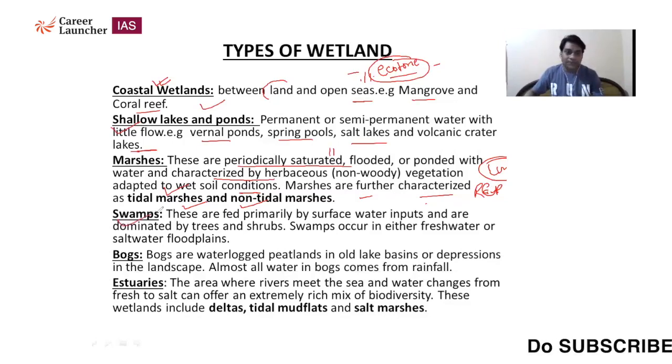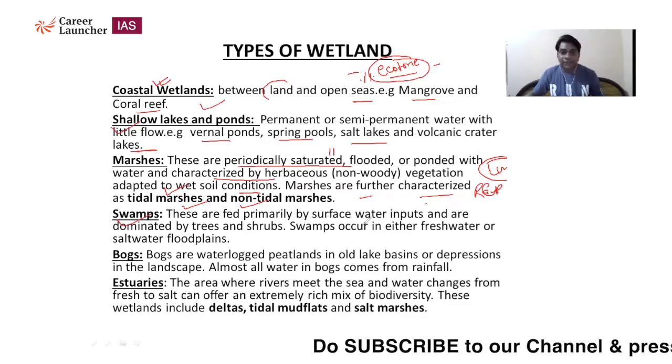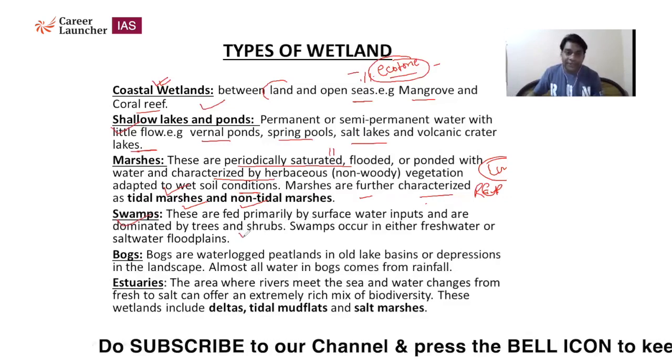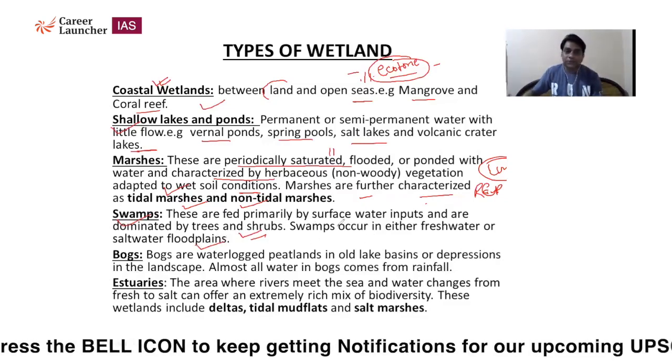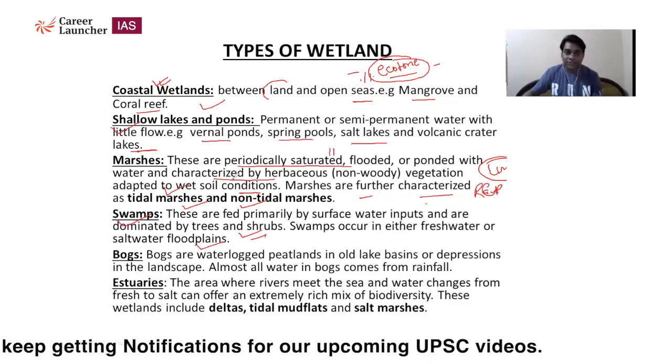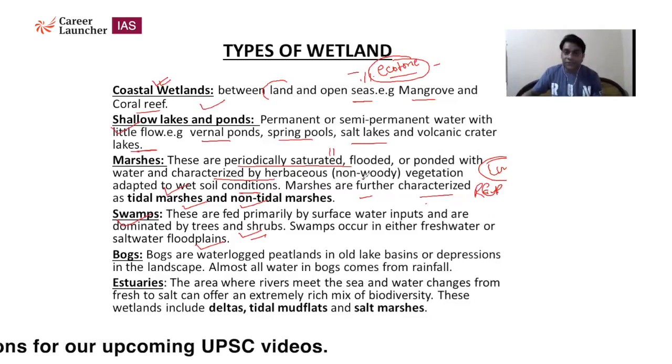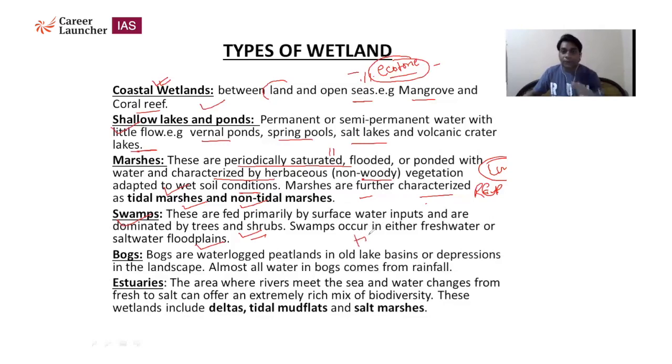That island basically includes water. Another one is called swamps. Swamps are fed primarily by surface water inputs and are dominated by trees and shrubs. Swamps occur in either freshwater or saltwater floodplains. So swamps are very different from marsh areas. In marshes you will see herbaceous vegetation, but in swamps there is a presence of trees and shrubs, proper woody vegetation. You will see such types either in a freshwater area where, because of rainfall or nearby rivers that flood, water spreads everywhere.